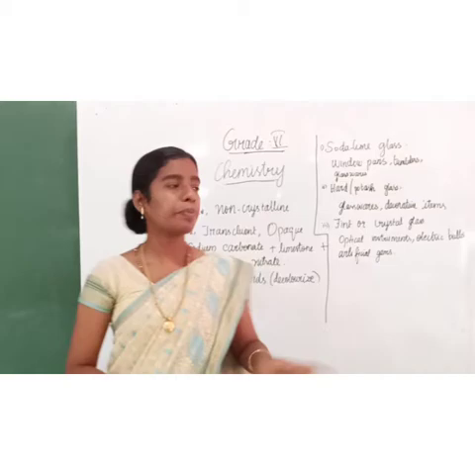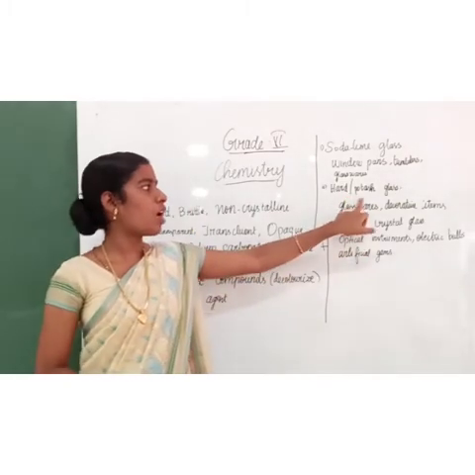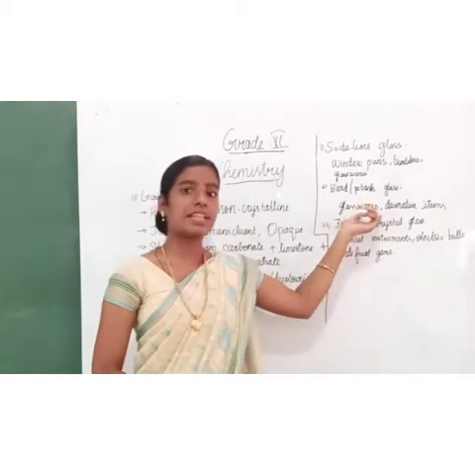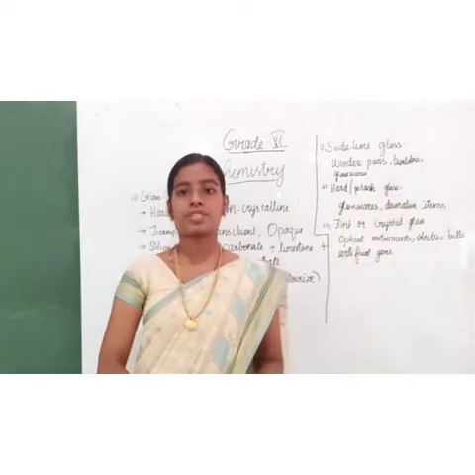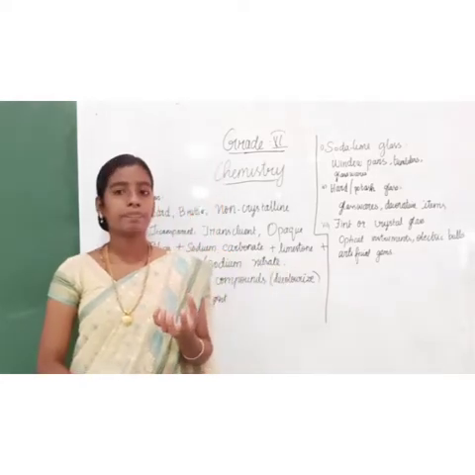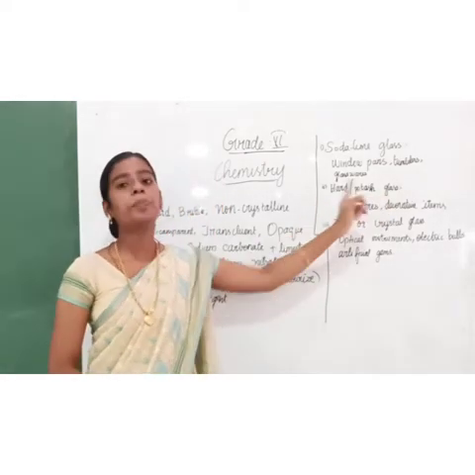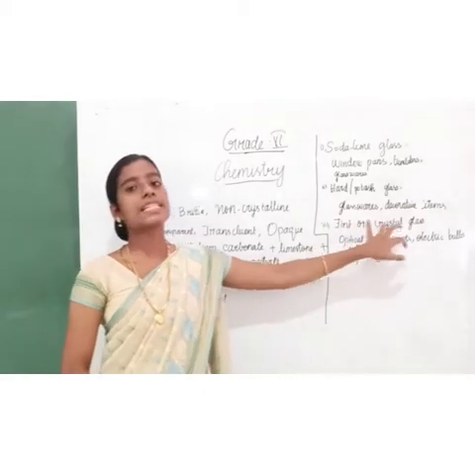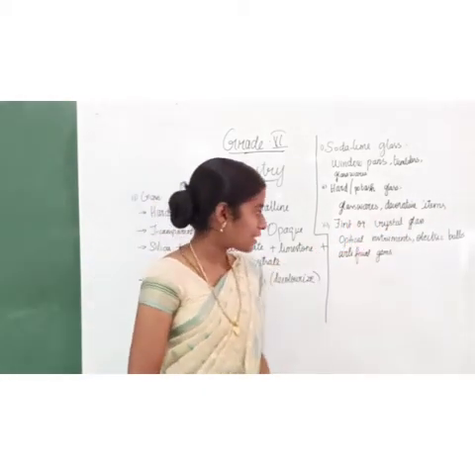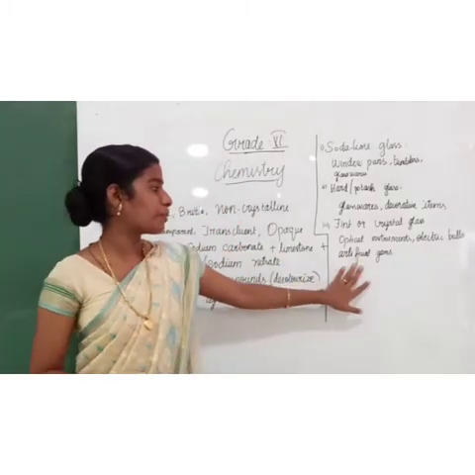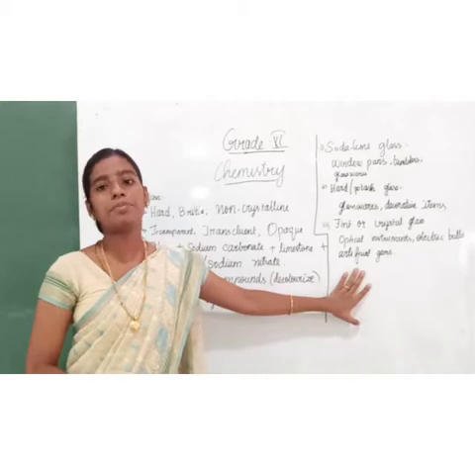The second type of glass is hard or potash glass. They are used in high quality glassware and decorative items. Decorative items we use in glass are made up of this hard or potash glass. Next one is flint or crystal glass. This type of glass is used in electric bulbs, optical instruments, artificial gems, etc.